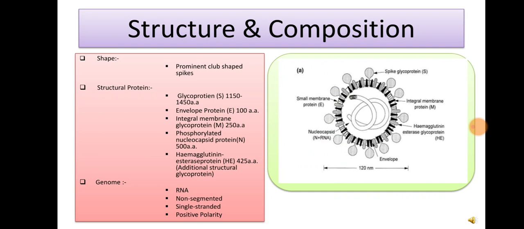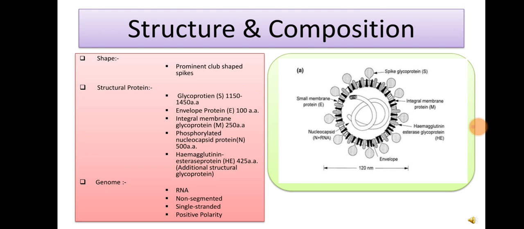So let's talk about the structure and composition of this virus. When observed under an electron microscope, the virus particle is spherical with prominent club-shaped spikes. The diameter of the virus is about 120 nanometers. There are 5 different structural proteins. First one, spikes, which are glycoprotein in nature and designated as S, consisting of about 1150 to 1450 amino acids. Here, the range is due to variations in subunits of the S protein. Spikes are embedded in the envelope protein E, formed of 100 amino acids. The envelope also possesses integral membrane proteins, designated as M, with 250 amino acids.